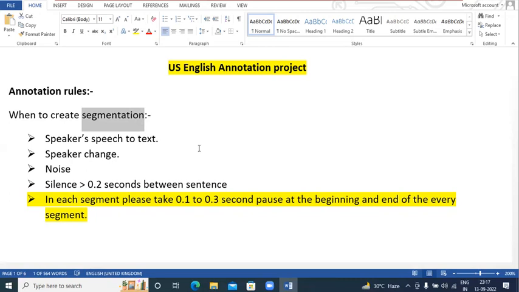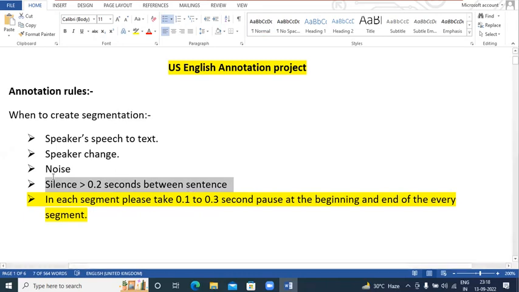Okay, after that there might be a silence of 0.2 seconds or greater than 0.2 seconds, so the silence would be the second segment, and then again the speaker starts speaking something, so that would be your third segment, and then again the speaker takes a pause, completes one sentence and starts with the next sentence, so that would be the next segment. So this would be the process, that based on their complete sentences, you need to create a segment.